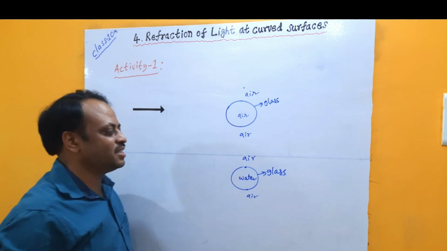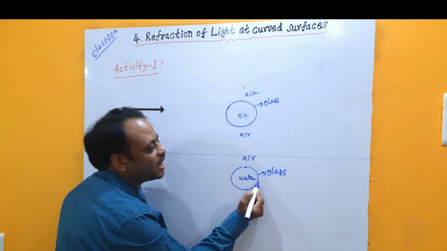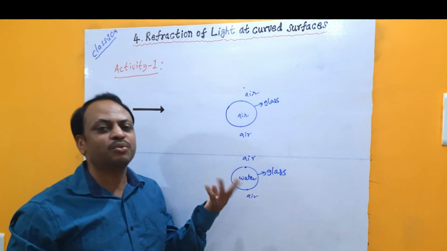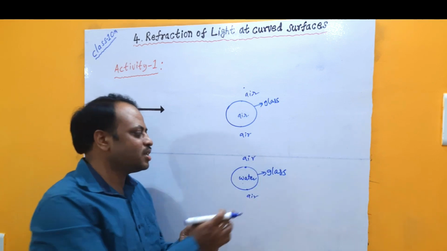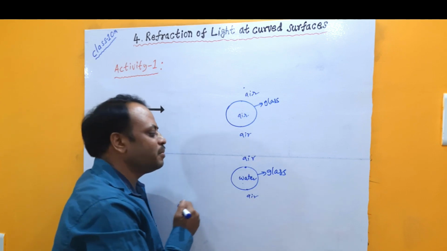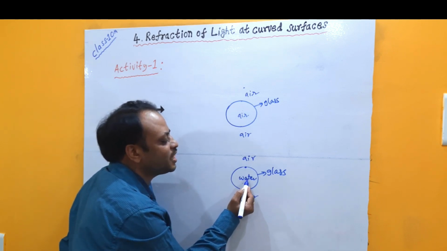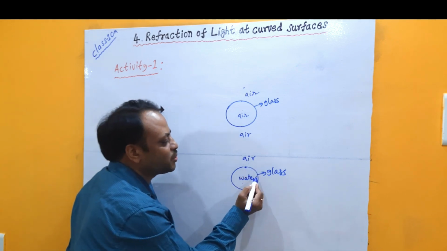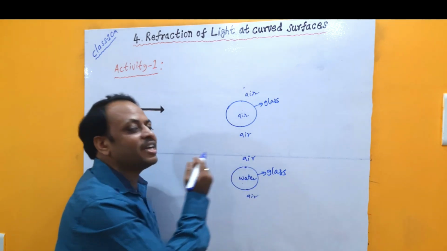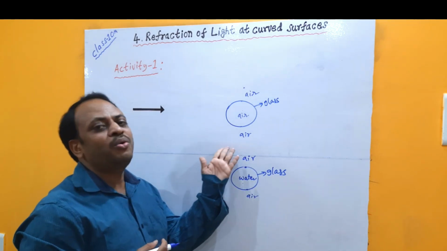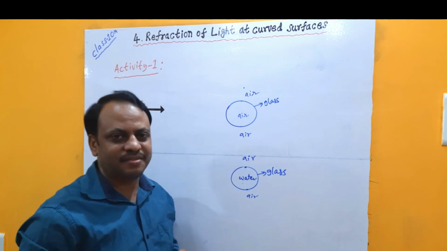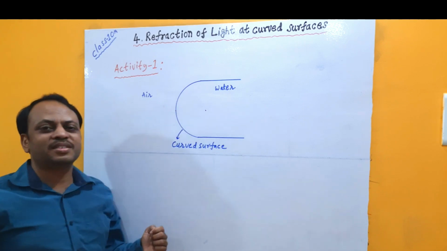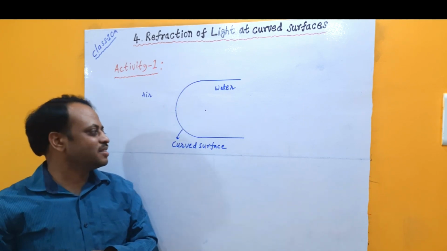Now suppose you imagine the refractive index of water as well as the outside surrounding container are both almost equal. In reality, glass and water won't have equal refractive index. Suppose a transparent glass is made with a medium which has almost the same refractive index as that of water. It means the light should enter from air to a curved surface made with water. Then how does the light ray behave? Let us understand. Air, water, curved surface, we can imagine like this.